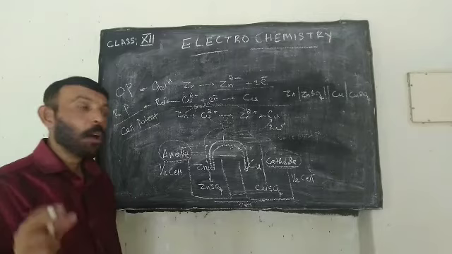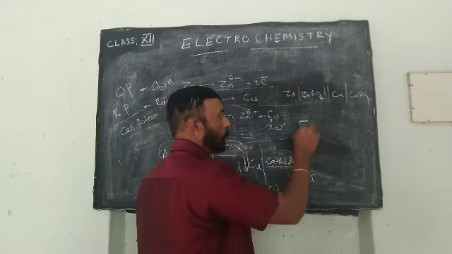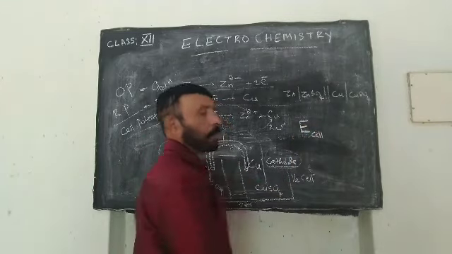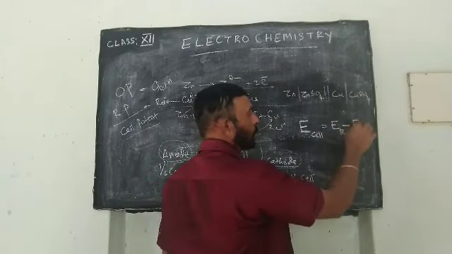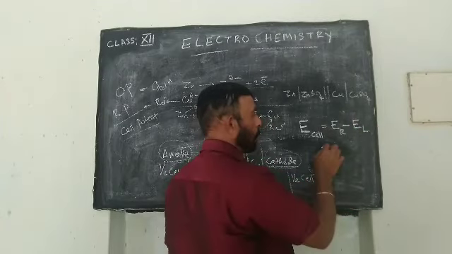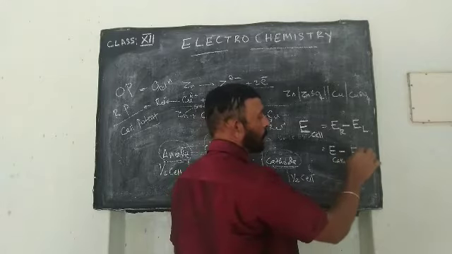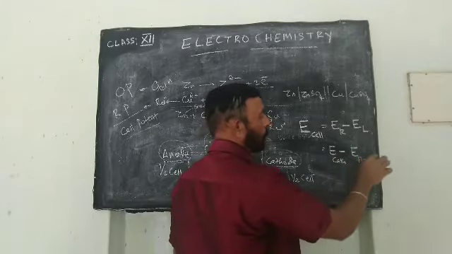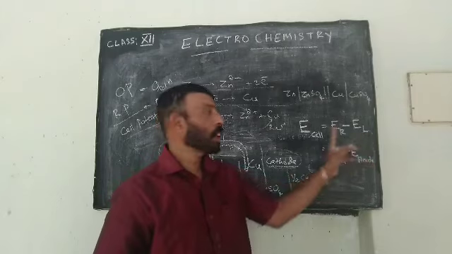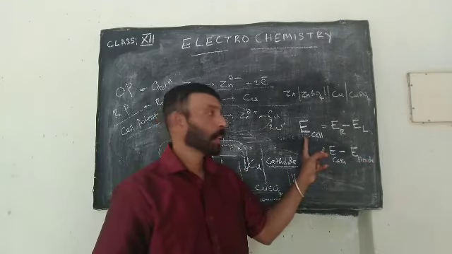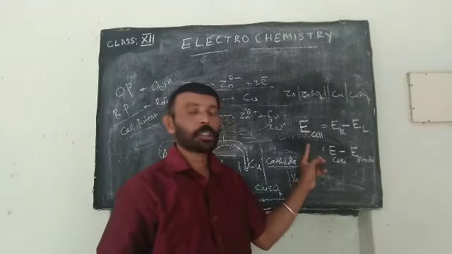Then how can we calculate this cell potential? Cell potential is normally represented by the letter E cell. E cell is equal to E right minus E left, or E cathode minus E anode. The potential of the right hand electrode minus the potential of the left hand electrode will give the potential of the cell. The potential of the cathode minus the potential of the anode will give the potential of the cell.